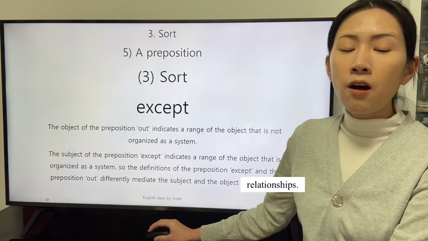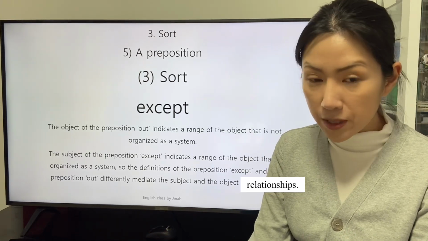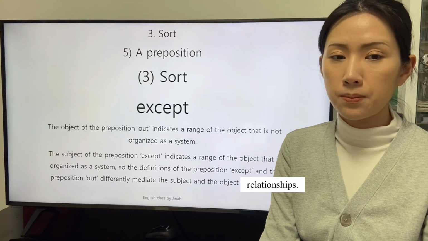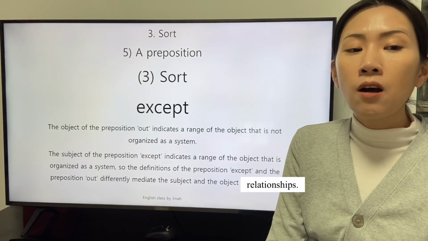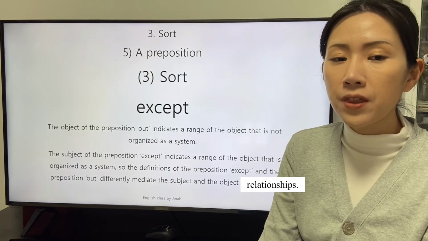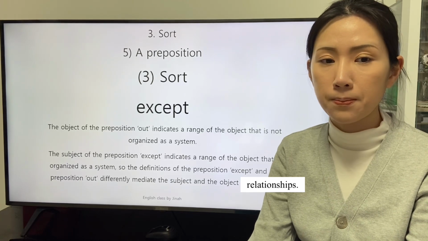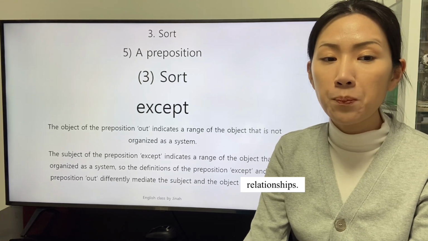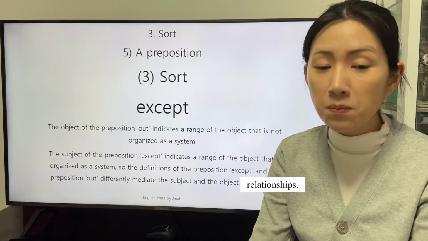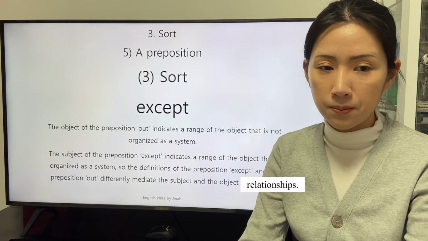The object of the preposition out indicates a range of the object that is not a system. The subject of the preposition except indicates a range of the object that is organized as a system.